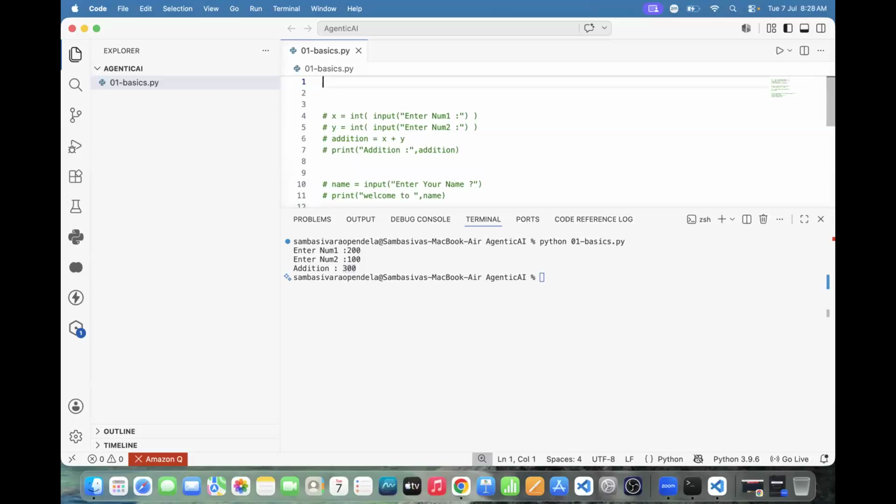I got one more doubt. Satish, you told us that when we want to perform some numeric operations, we use some library like NumPy. Where is the NumPy library? We are not using that today. Maybe in the upcoming classes, after completing the basics, we will see.